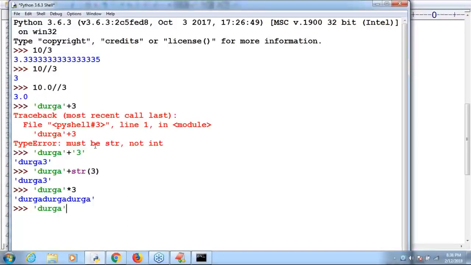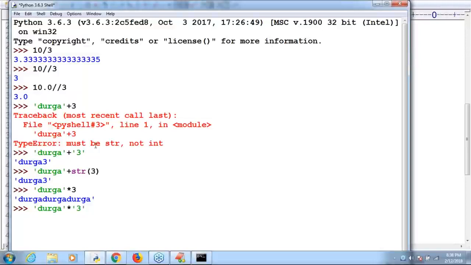Now I have one small doubt, sir. "Durga" is the string, sir, and I'm just taking "3" as a string. Can anyone please guess what the answer is? Here I used the star operator. What answer are we going to get? Still some people are feeling it is an error. Some people are telling "Durga3". Don't think too much further, sir. What answer are we going to get by default? I want to hear from you people. Please respond.